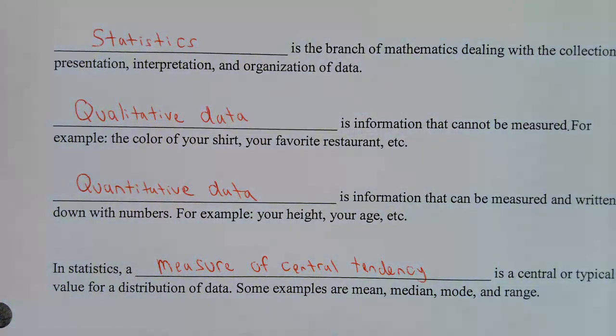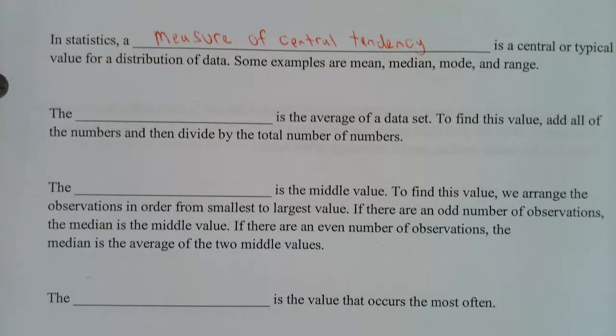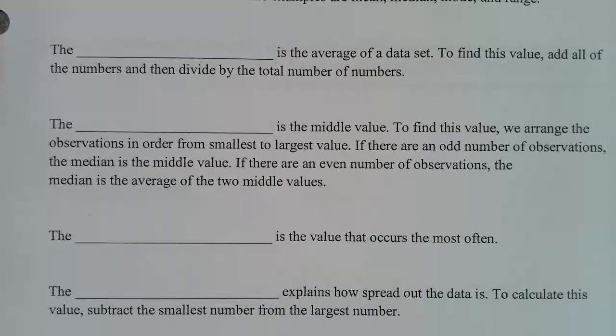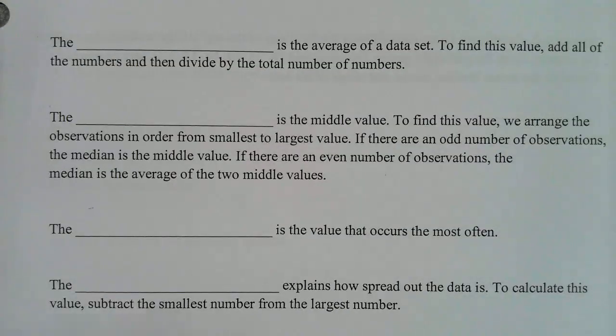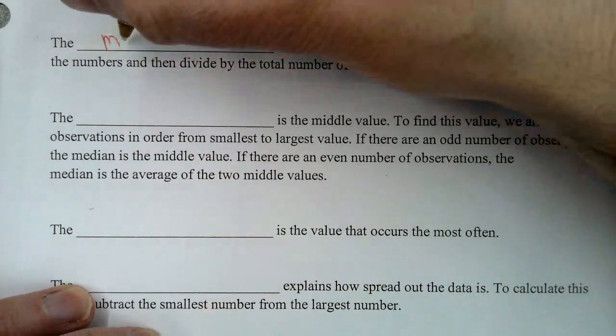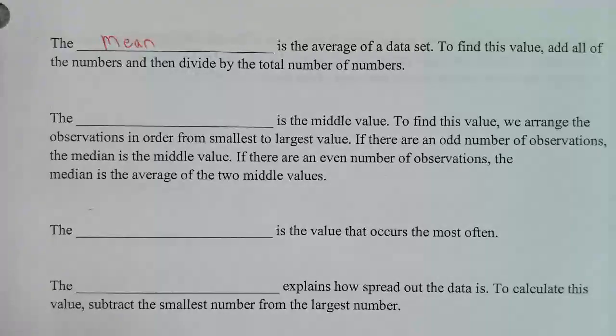Okay, so the next four definitions are these four words right here. Okay, the mean is the average of a data set. Okay, that's the mean. To find this value, you add up all the numbers, and then you divide by the total number of numbers. We'll do examples on this in a minute.